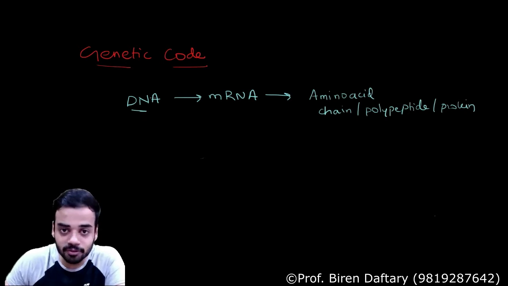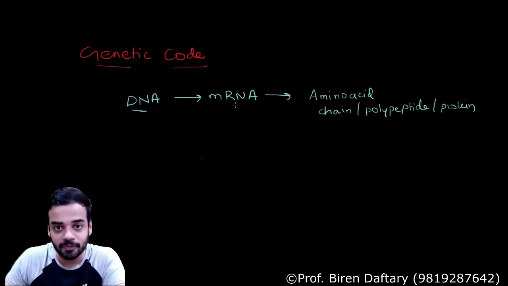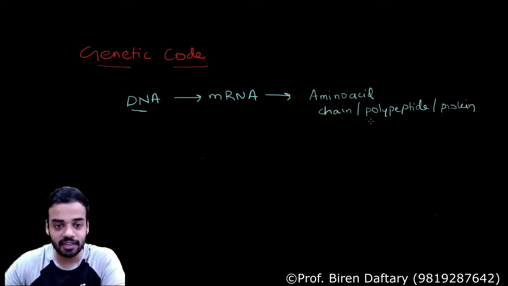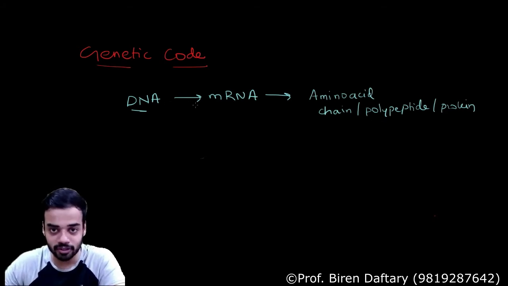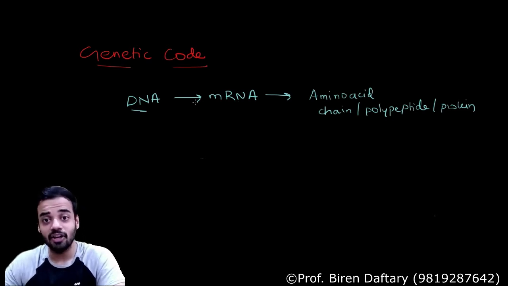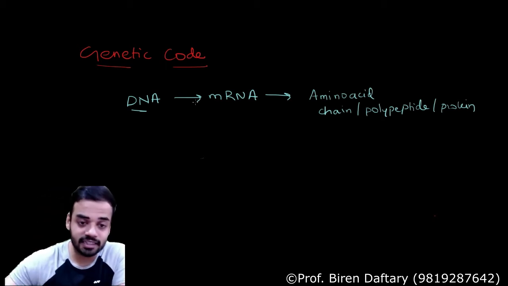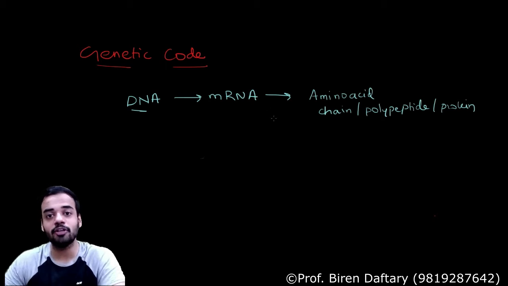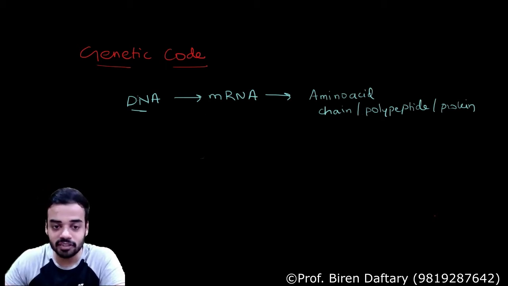That information is going to be passed to the mRNA, and that information is going to go to the proteins, correct? As you know, DNA is the main part of the nucleus. DNA controls many activities of the cell, and also it is controlling protein synthesis. So DNA is copying the information to mRNA, and mRNA is copying it to proteins. Now tell me, which is this information which is going from DNA to mRNA and from mRNA to proteins?